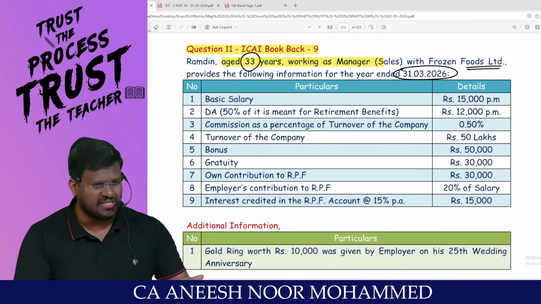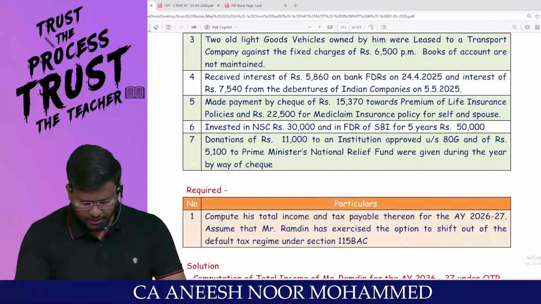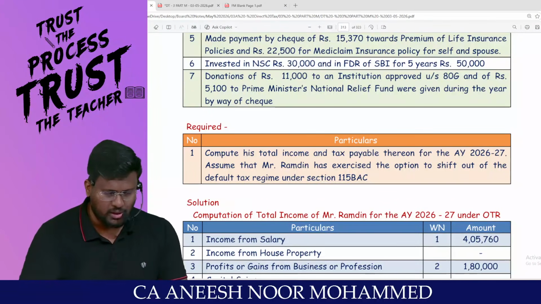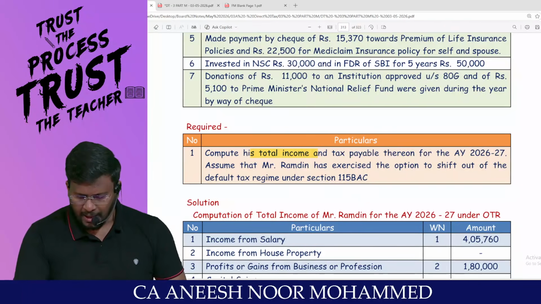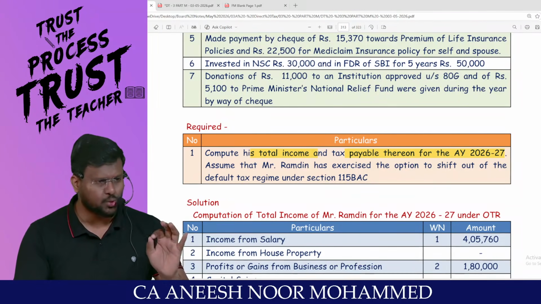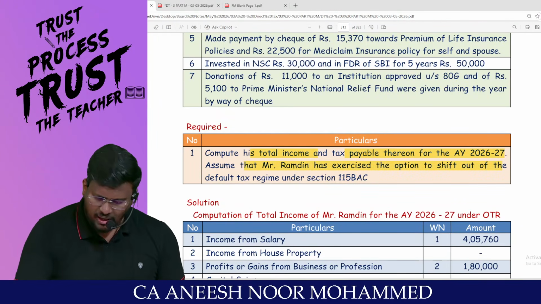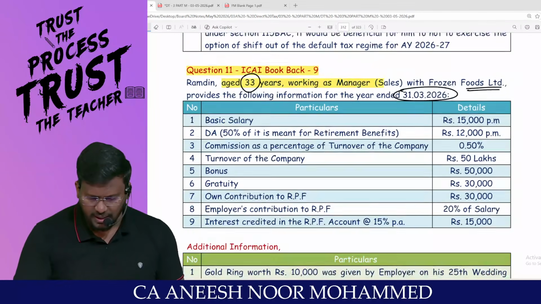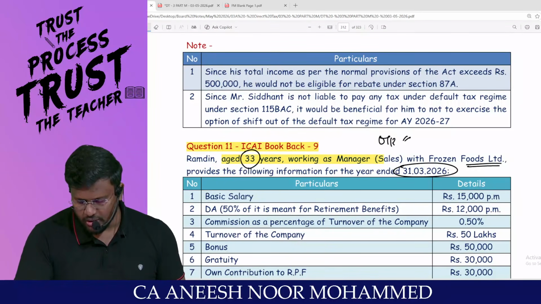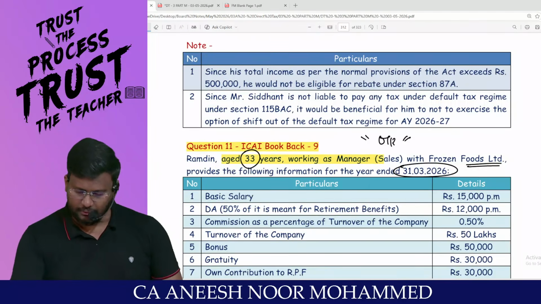Basic salary, basically a salary question. Basic salary 15,000 per month. Additional information is also there, and the required is also there. First, we will read the required. Compute his total income and tax payable thereon for assessment year 26-27. Assume that Ramdin has exercised the option of shifting out of the default tax regime. That means the question is an optional tax regime question. Super. Then from that angle, we will think and we will write.